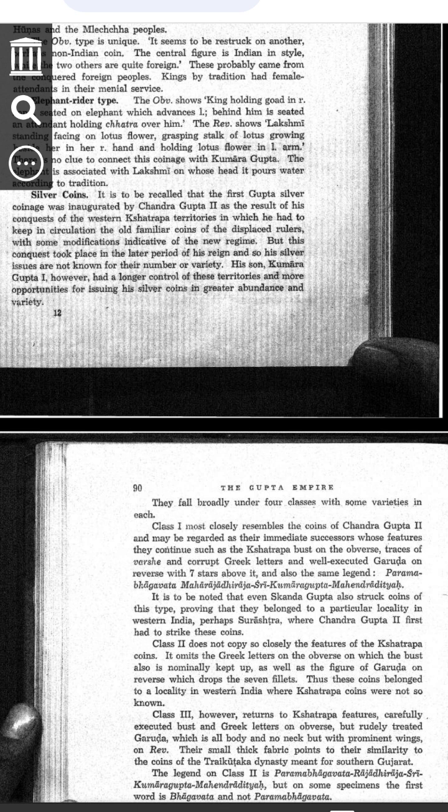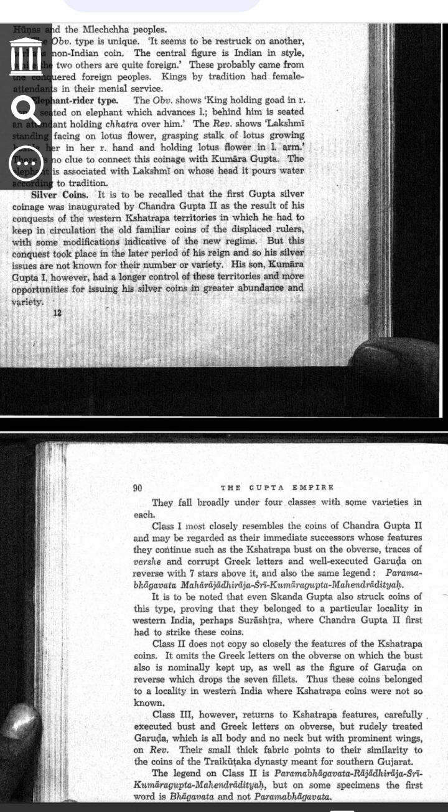Why did Chandragupta II use the old coins? The people in the Kshatrapa kingdom were used to those coins. If he made completely new coins, it could confuse traders and merchants. So he modified the old coins instead of creating new ones. But he conquered these territories late in his rule, so he did not have time to make many silver coins.